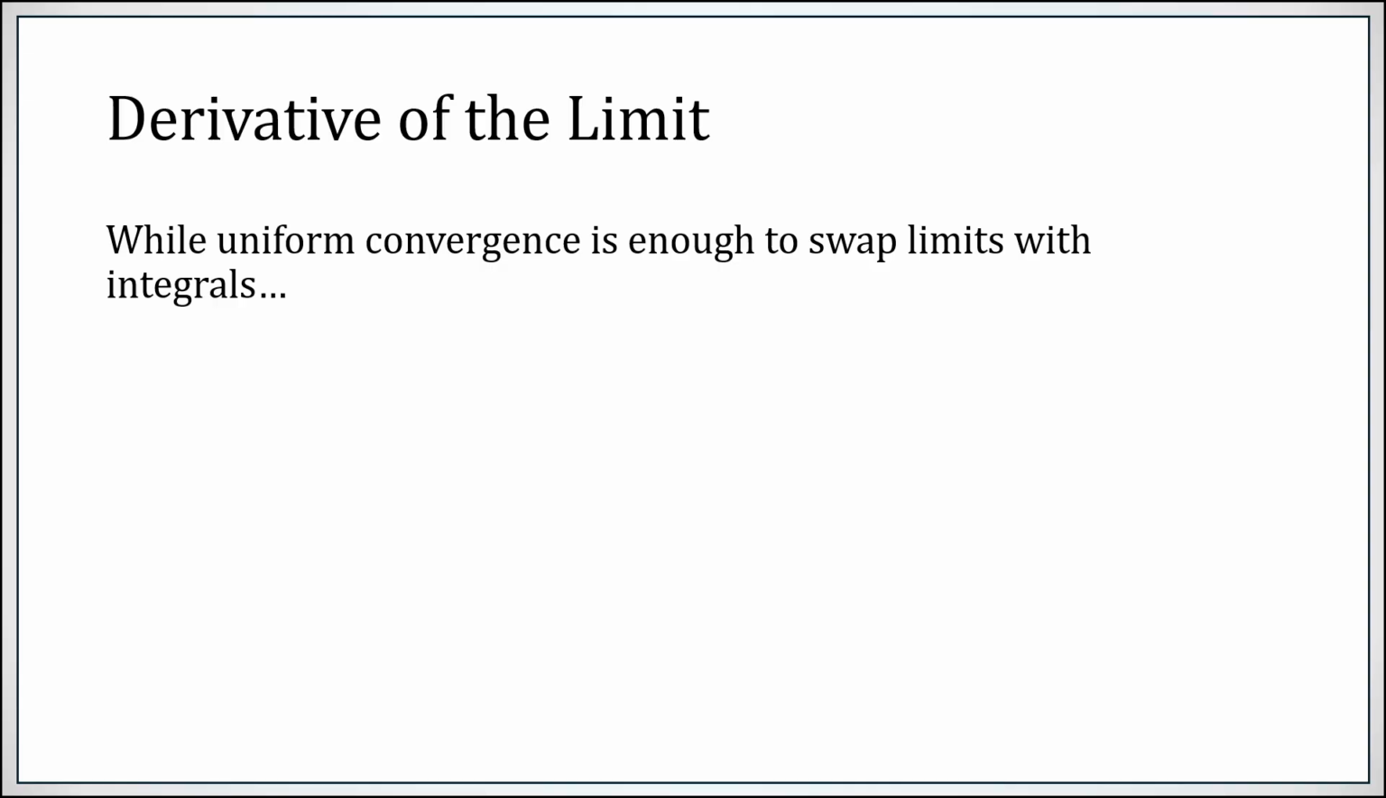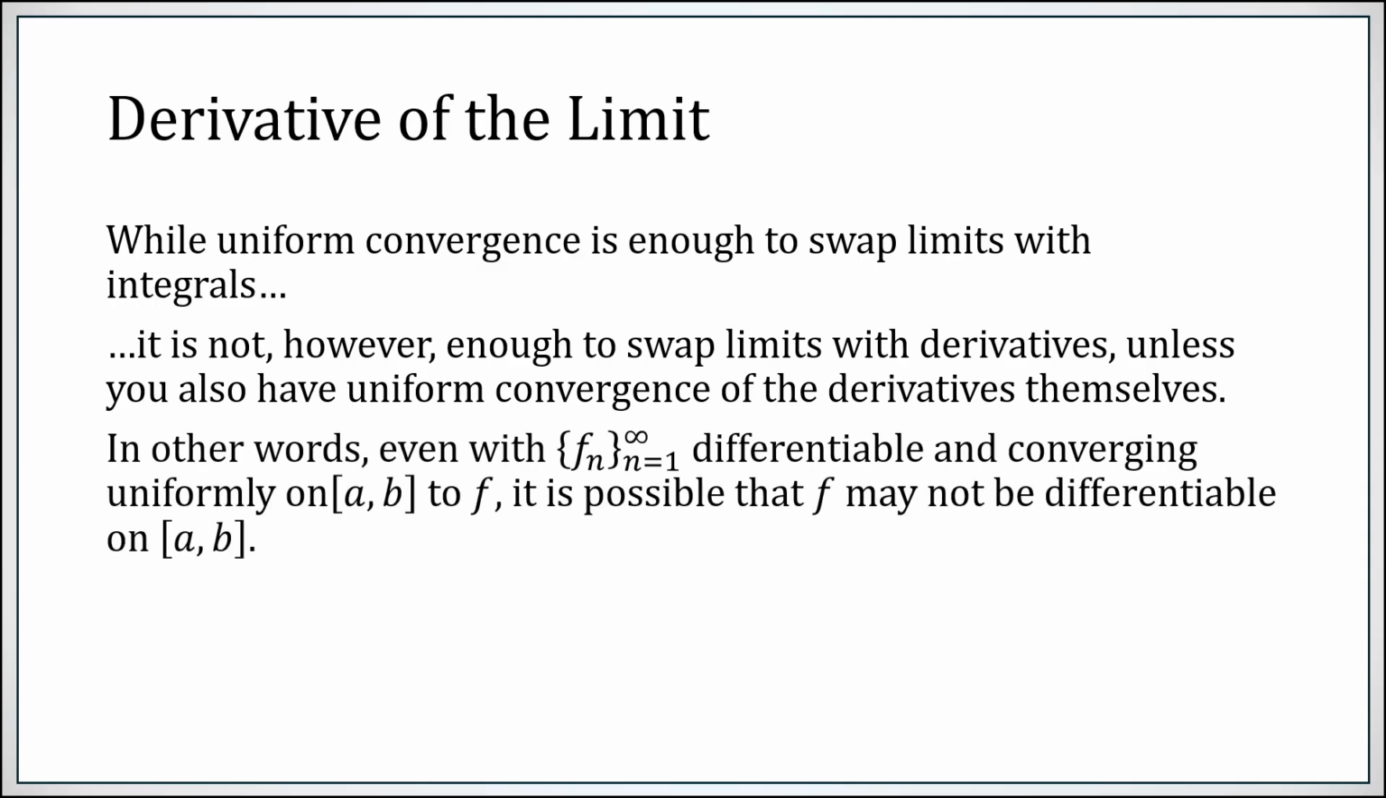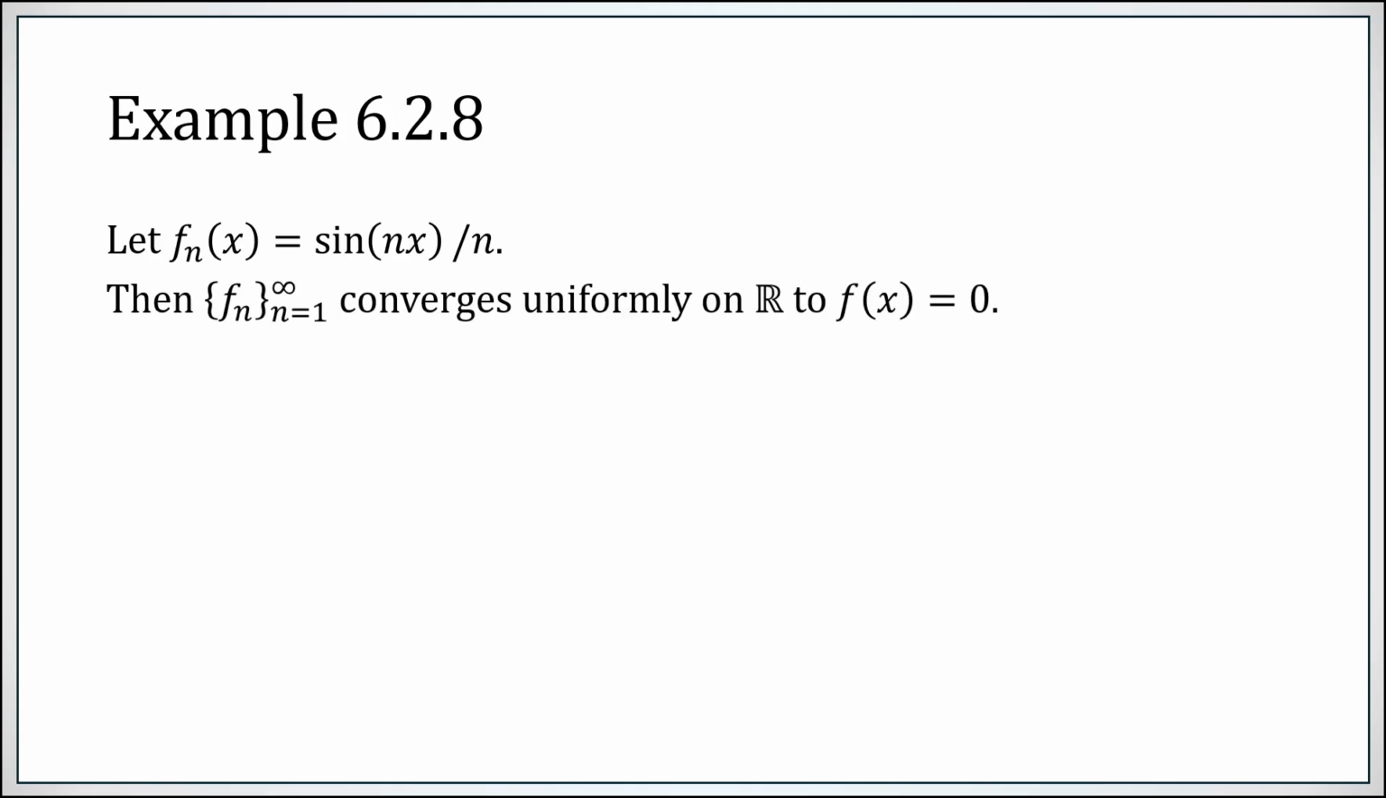Now, uniform convergence was the key to swap limits with integrals, but it's not enough to swap limits with derivatives unless you also have uniform convergence of the derivatives themselves. In other words, fn could be differentiable functions on an interval ab converging uniformly on ab to f, but f, that limit, might not be differentiable on the interval. Let's take a look at an example. Consider sine of nx over n as our function f sub n. Now on all of R, as n goes to infinity, these converge uniformly to the constant function 0.